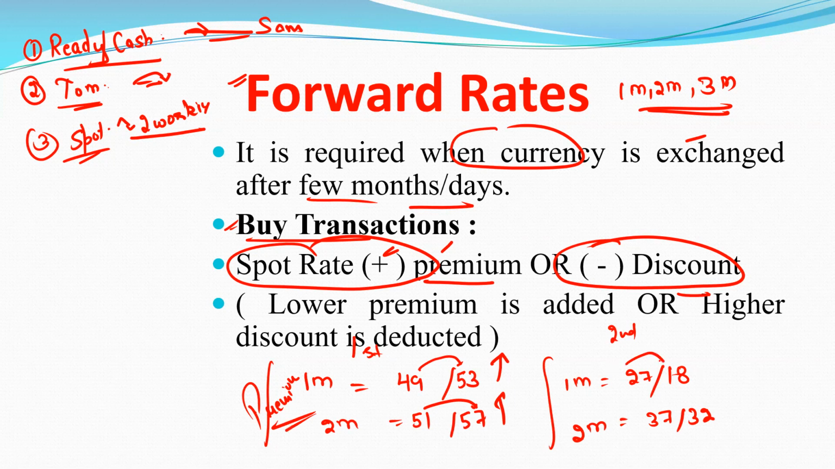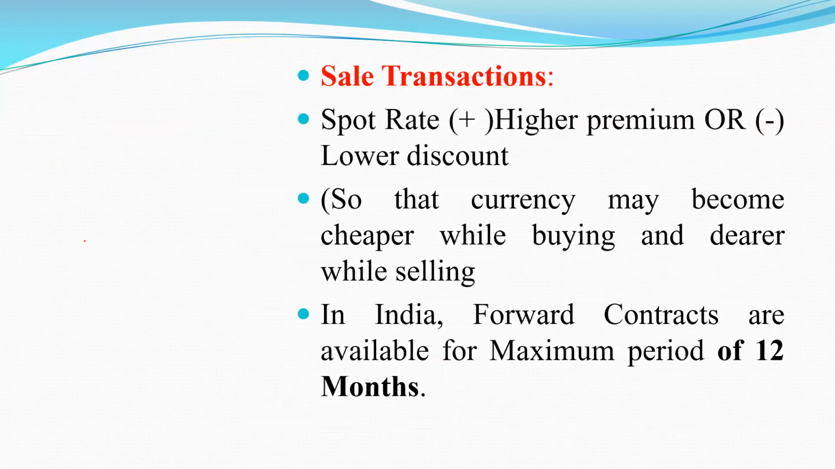Here the values go down, they are decreased. That is going to be called discount. So when the values are increasing, that is premium, and when the values go down, that is discount. Clear? Now one more concept which we have to understand here.